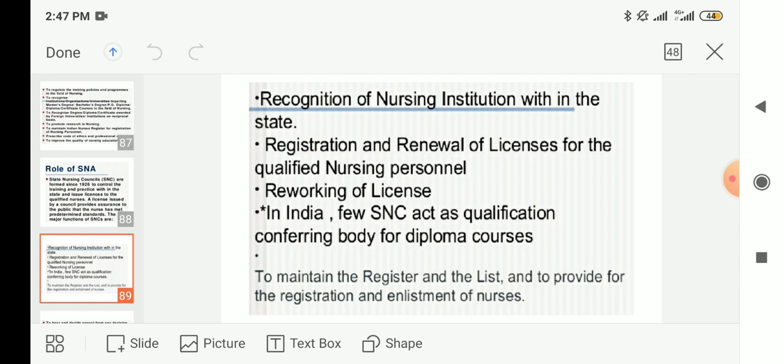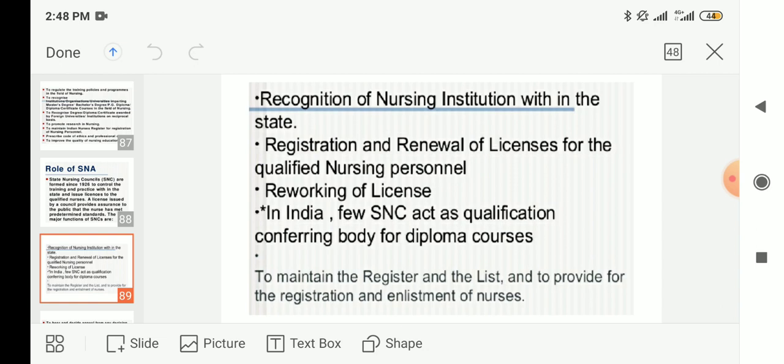So SNA is giving registration and doing renewal of license for the qualified nursing personnel. Then reworking of license.